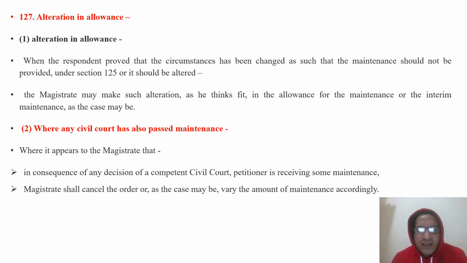Where any civil court has also passed maintenance, where it appears to the magistrate that in consequence of any decision of the competent civil court, the petitioner is receiving some maintenance, the magistrate shall cancel the order, or as the case may be, vary the amount of maintenance accordingly. That means where the petitioner has filed the civil suit and is also getting some maintenance from the civil court, up to such amount the magistrate may reduce the maintenance amount, or he may revoke the order. This depends upon the magistrate.